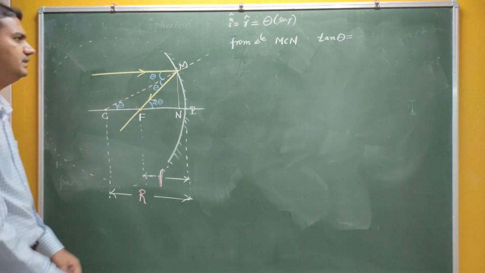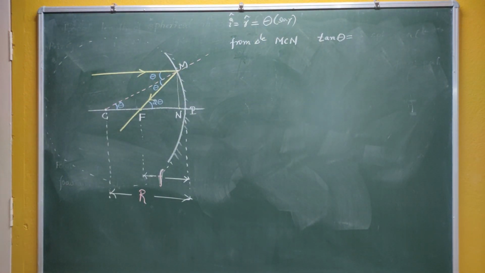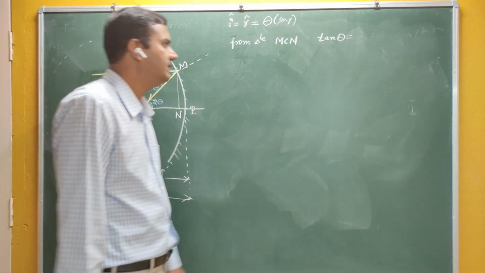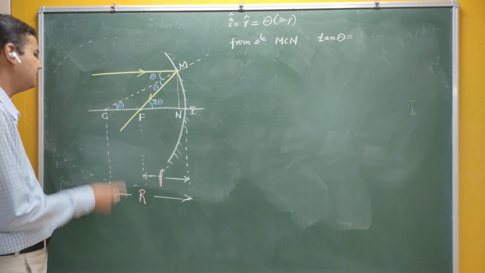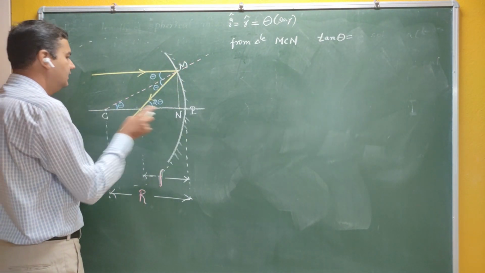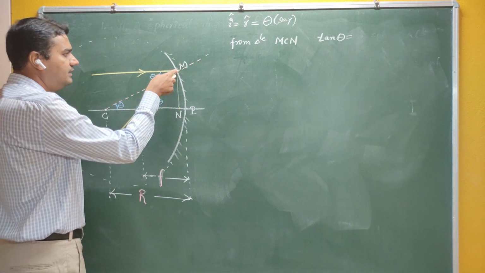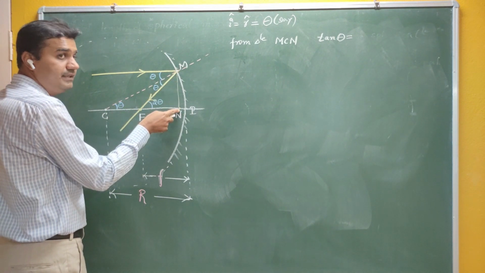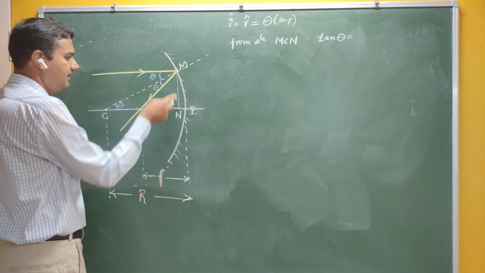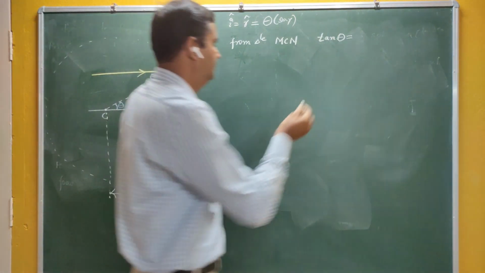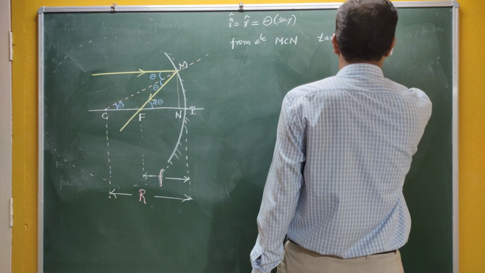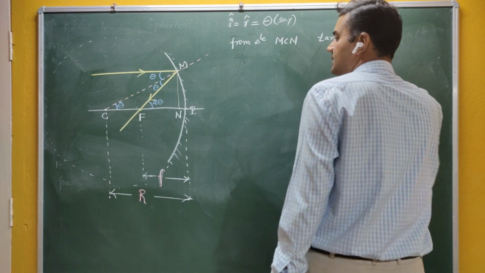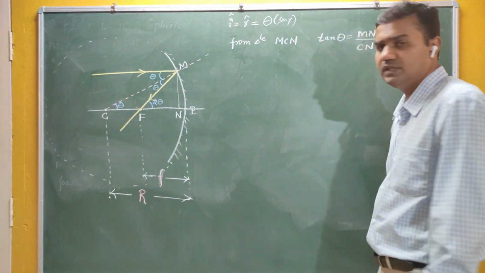We take the help of geometry and trigonometry to study the parameters in ray optics, therefore it is called geometrical optics. In triangle MCN, tan theta is the opposite side MN by the adjacent side CN. So tan theta is MN by CN. Is it correct?